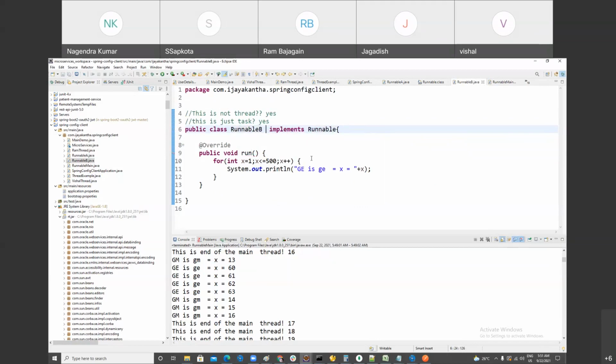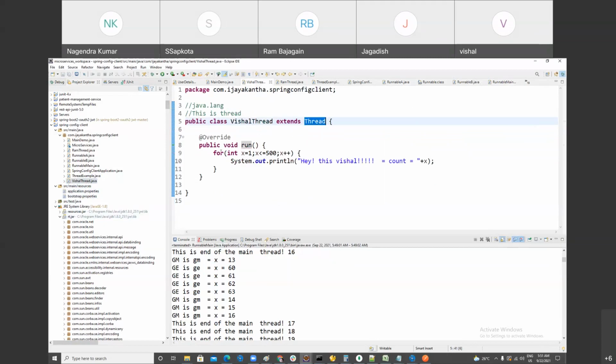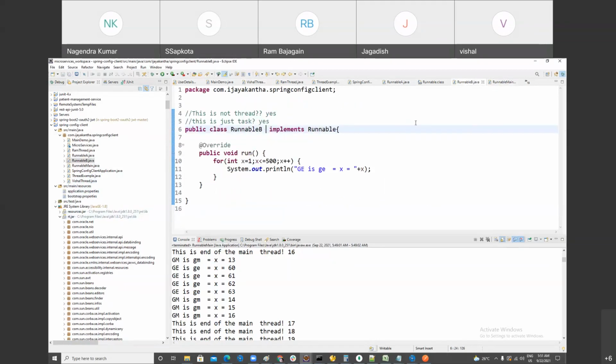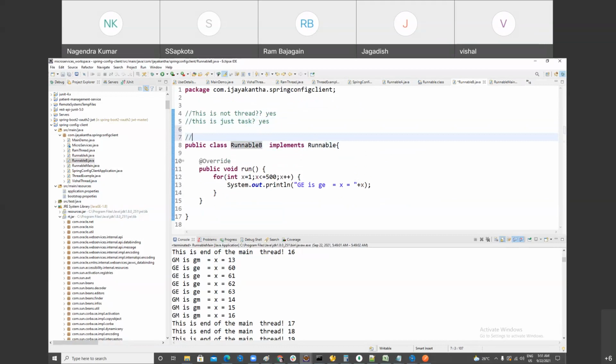Implementing Runnable. Another reason is if you want to serialize your task. In the first approach, if you serialize this task, it will serialize the Thread class also. But if you serialize this task, we do not have anything coming from the Thread. So which one is good to serialize? The Runnable task. This is called a Runnable task. Why? Because this task is created by implementing the Runnable interface.